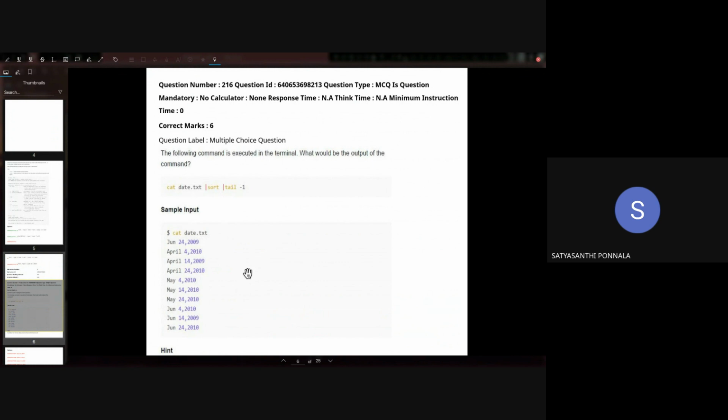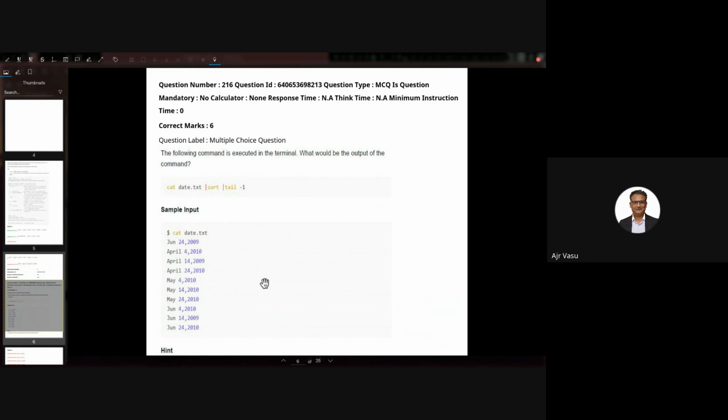24 June, 24th June 2010. Okay, so this last line, right? Or is it the complete opposite? How does sort work here? April 14, 2000, the ascending order. Sort will basically do it in ascending order. Yes, sort will do it in ascending order, but how is it going to sort these?